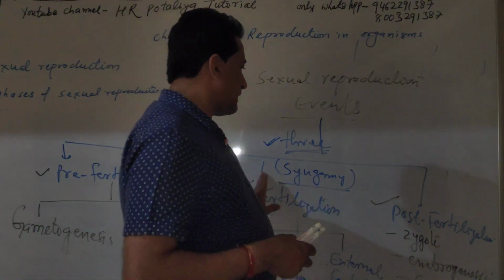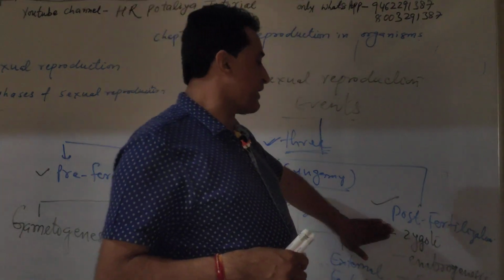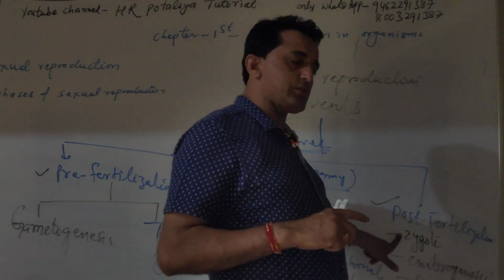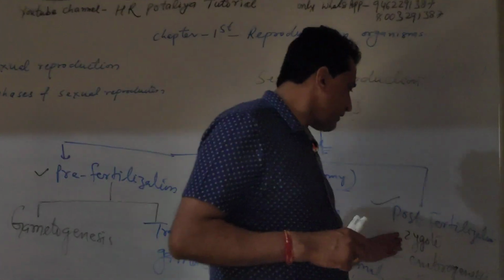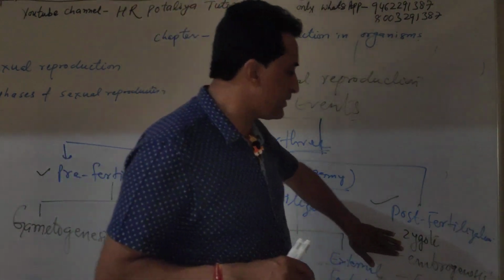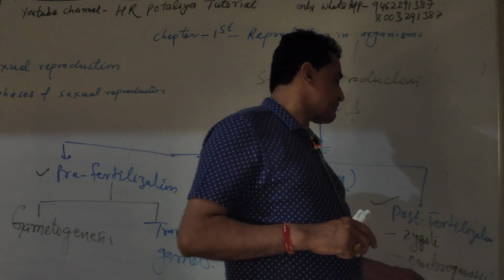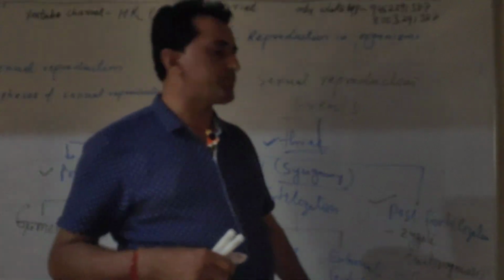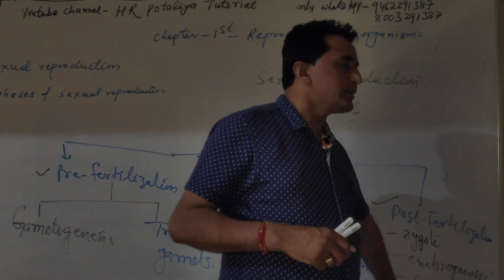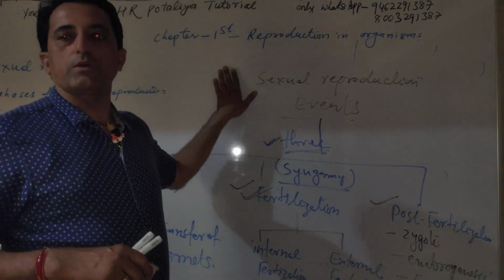And the third event is post-fertilization, when after fertilization the zygote is formed. Zygote has mitotic division, but in lower organisms, like algae, there is meiosis also. And the zygote becomes the embryo. The formation of embryo is known as embryogenesis, and in plants the ovary after fertilization changes into the fruit. Fruit has two forms: true fruits and false fruits, and the ovules change into the seed. So these are the main events of sexual reproduction.